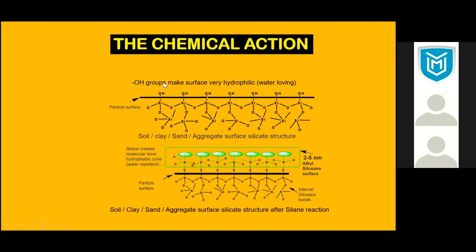Okay. Now what happens? The silane molecule will react, which I showed you before. They react with this hydroxyl group, and it forms this chemically bonded surface. And that's only 2.5 nanometers. Now what it does is change the surface chemistry. Interestingly, this silane reaction occurs at room temperature.